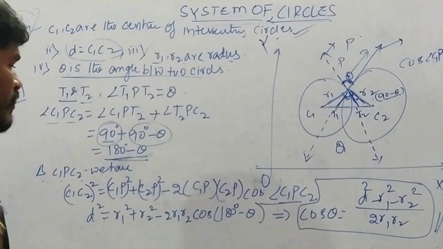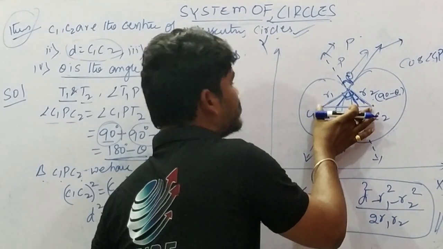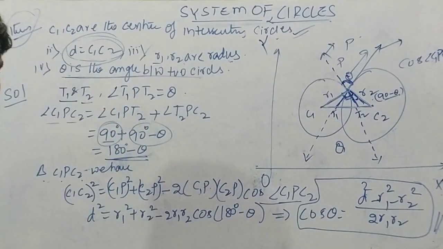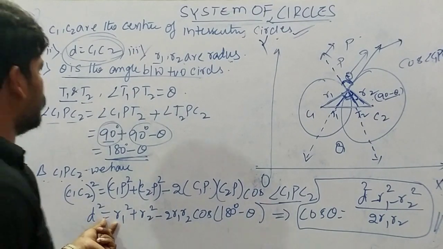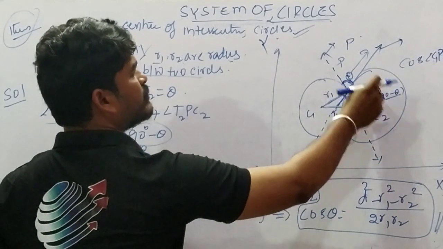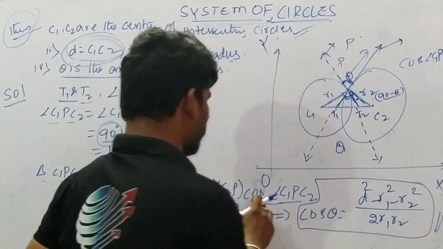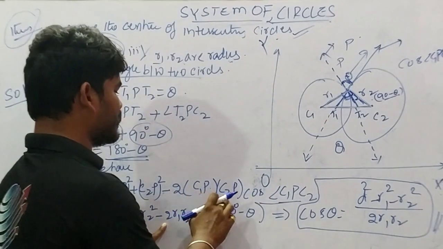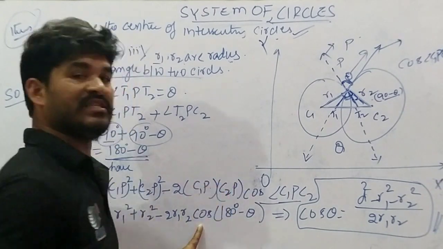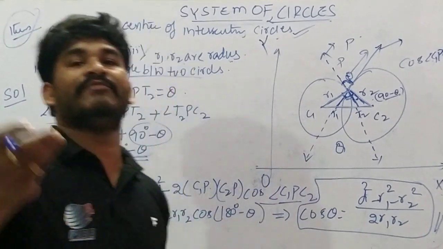Here we know C1C2. The distance C1C2, which we have already discussed, is d. Substituting, d squared equals C1P squared, which is R1 squared, plus C2P squared, which is R2 squared, minus 2 into C1P into C2P, which is R1 and R2, into cos of angle C1PC2.